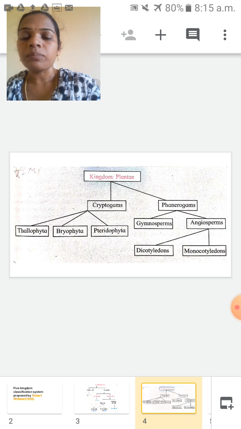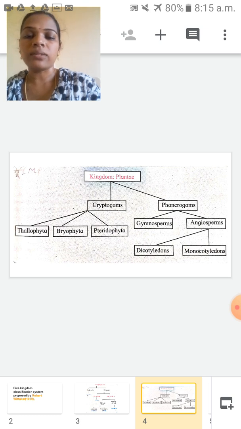Cryptogams have an absence of fruits and seeds, and phanerogams have a presence of fruits and seeds. Cryptogams are divided into three divisions. I will tell you the characteristics of these three divisions later.